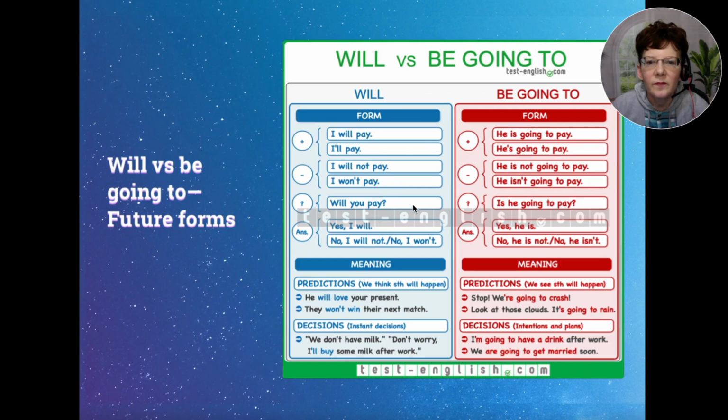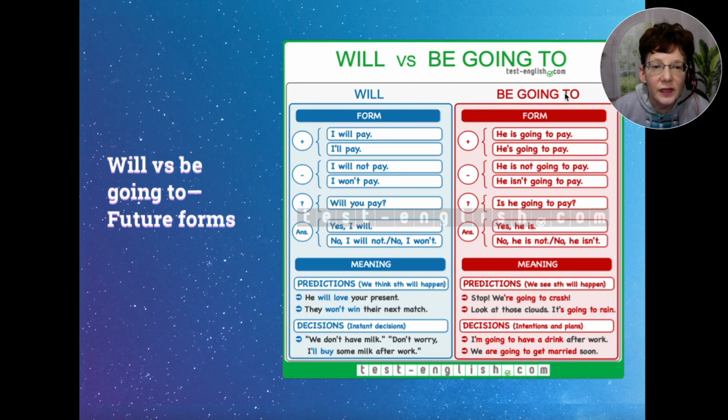Okay, so the meaning basically for will is used for predictions, what we think will happen. We think something will happen. So an example is he will love your present, or they won't win their next match. Will is also used for decisions, usually for instant decisions.